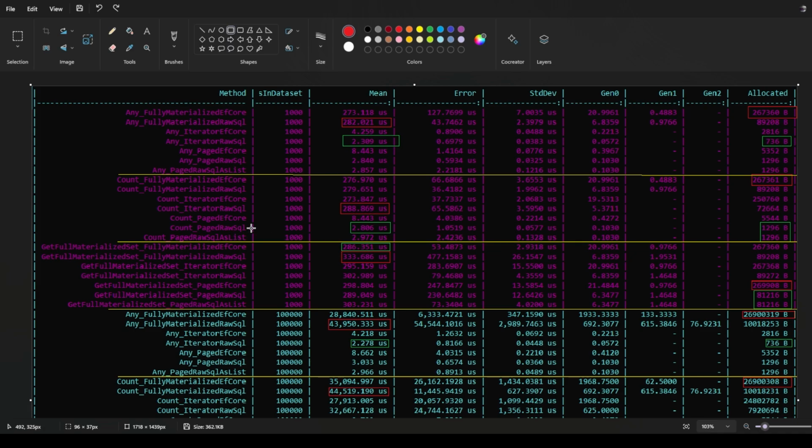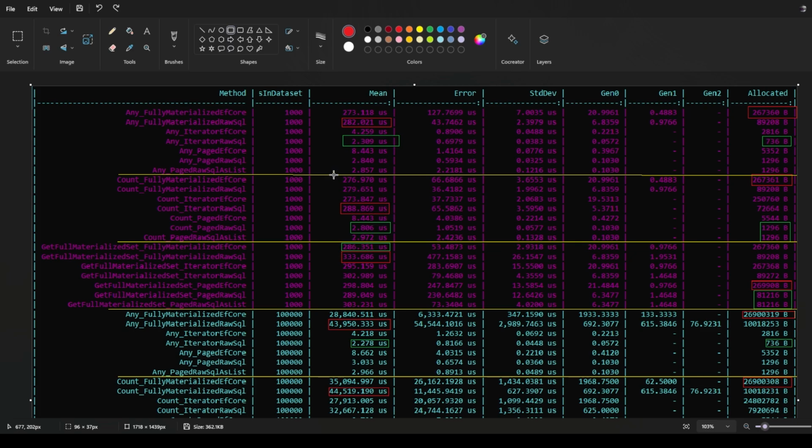We can see that when we're doing page with the raw SQL query, the one that was returning an IReadOnlyList happens to be the fastest, although it's extremely comparable to returning it as a list. This is a little bit weird in my opinion because I would have expected that the second one would have been faster, but they're very, very similar, so this could just be related to error. These two approaches also have the smallest memory footprint with just over 1,000 bytes. Now the worst offender is counting with a raw SQL query, so that's right here, and we can see that the worst offender for a memory footprint is again a fully materialized Entity Framework Core set.